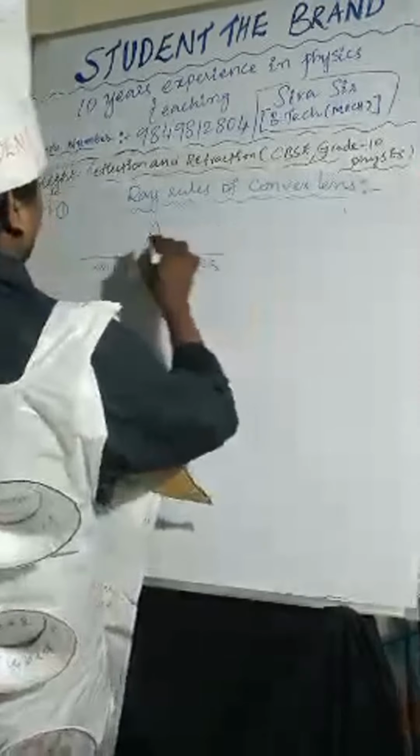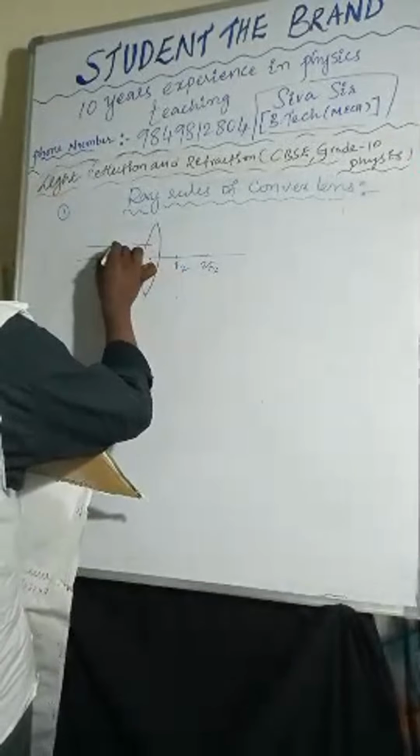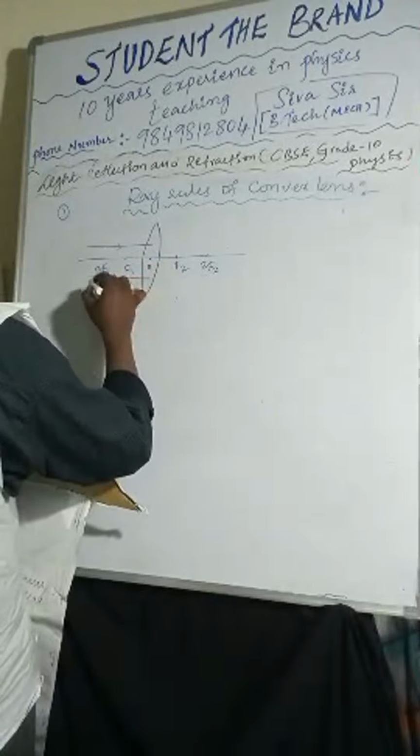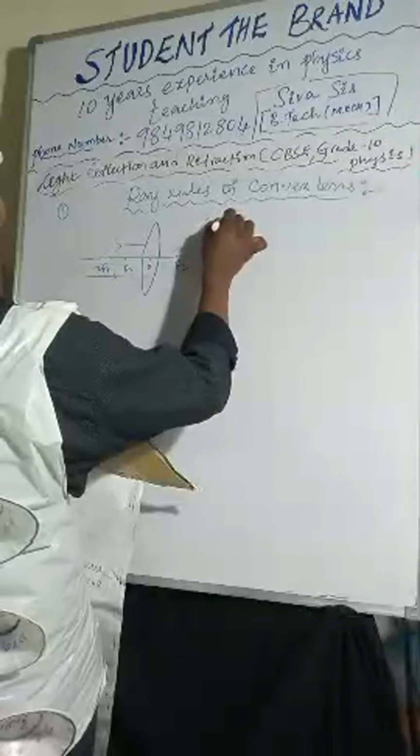Now I am taking a light trace like this. The object is at infinity.